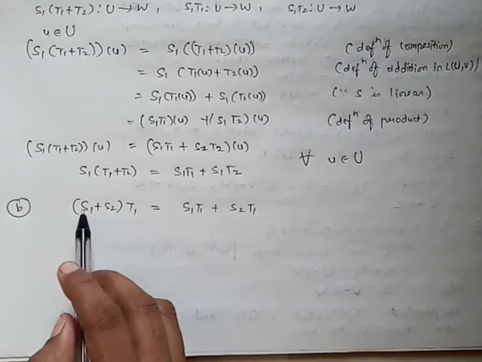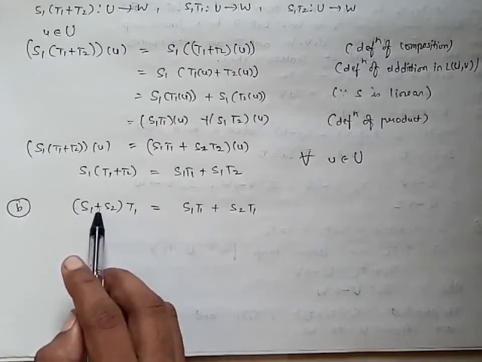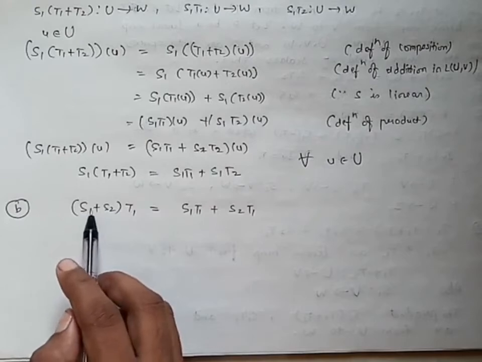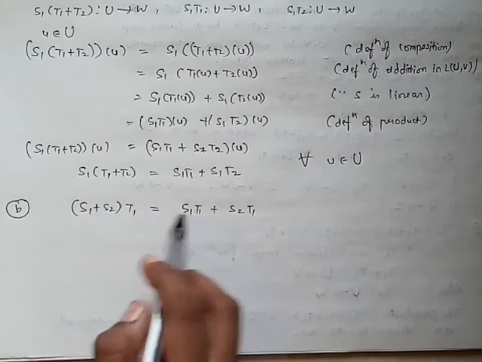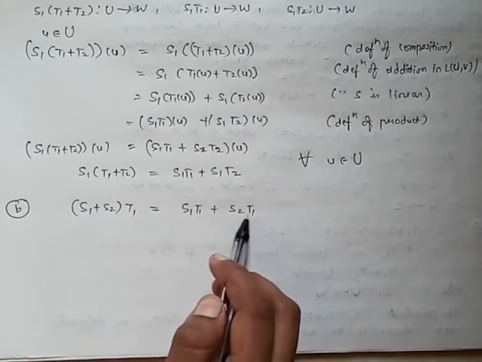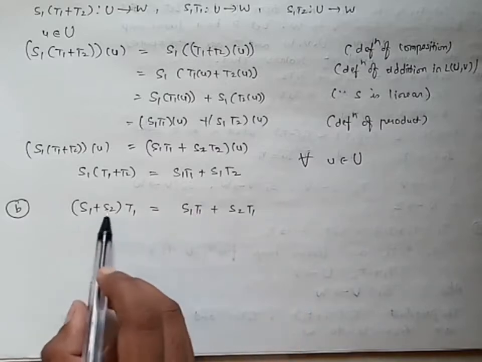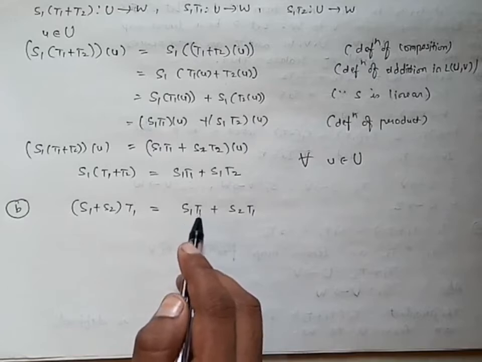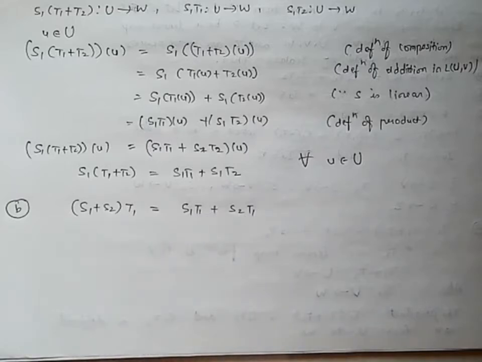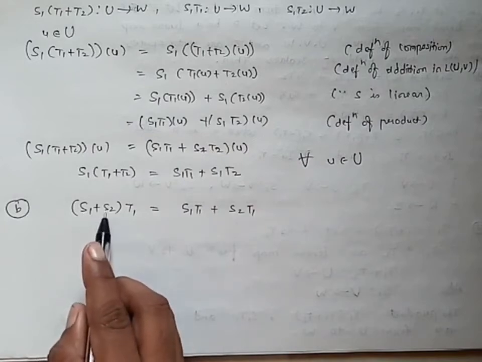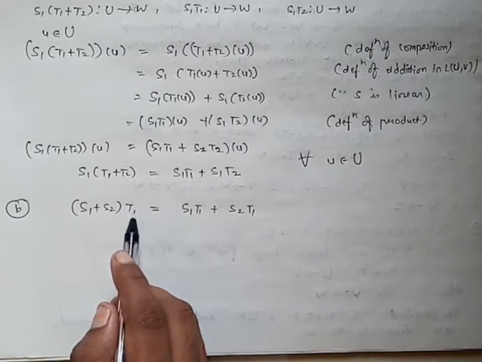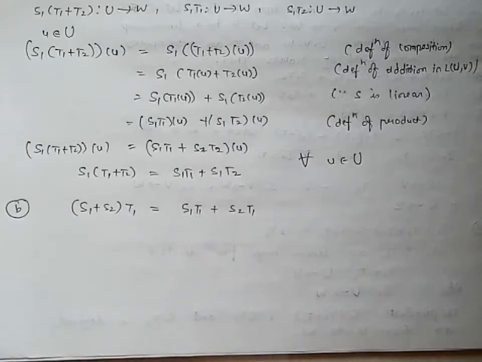Here you can pronounce it as S1 plus S2 of T1, like a composition: S1 plus S2 composition T1, and S1 composition T1, S2 composition T1. Also you can read it as product of S1 plus S2 and T1, and product of S1 T1 and product of S2 T1. Before we prove it, is S1 plus S2 defined, or is the product of S1 plus S2 with T1 defined?